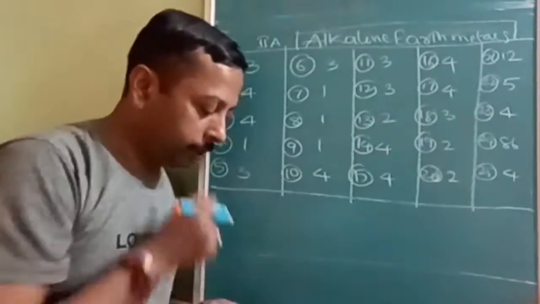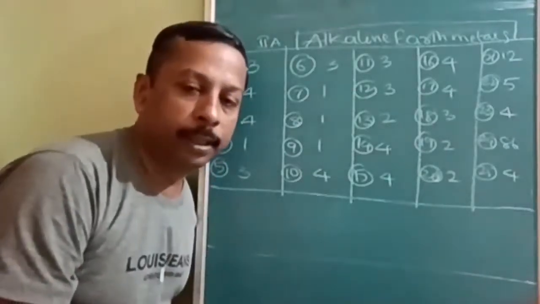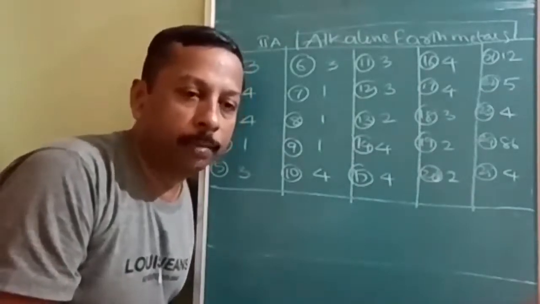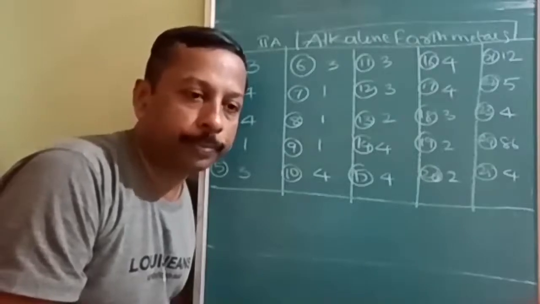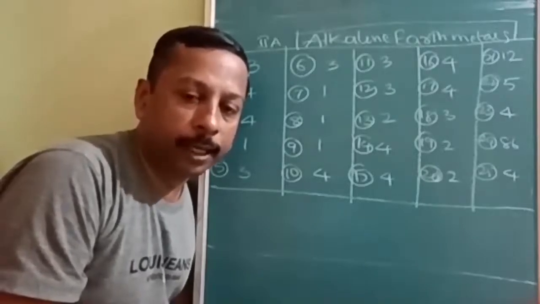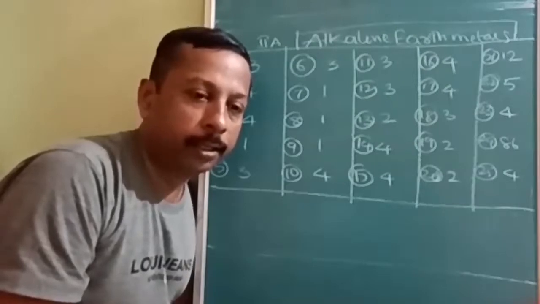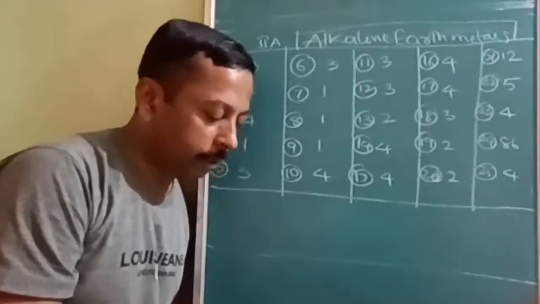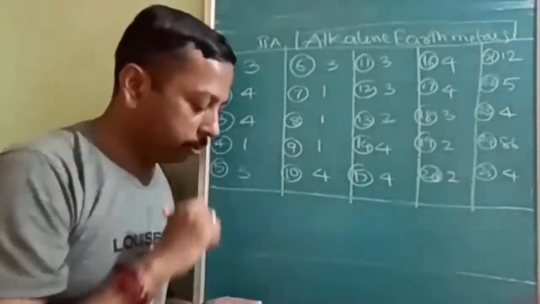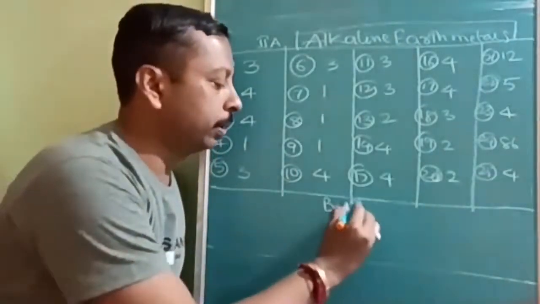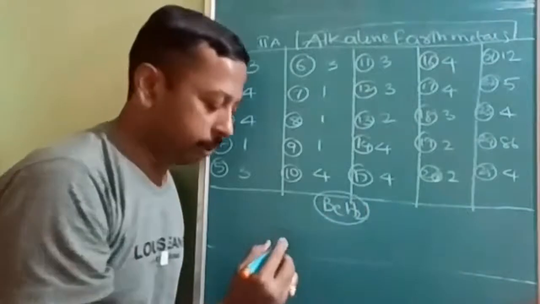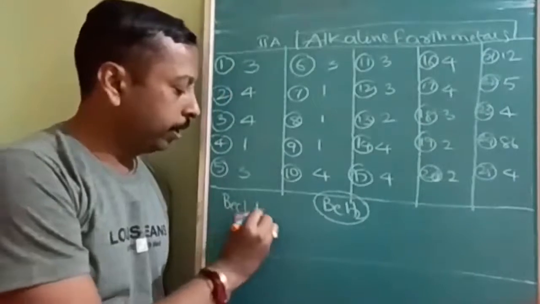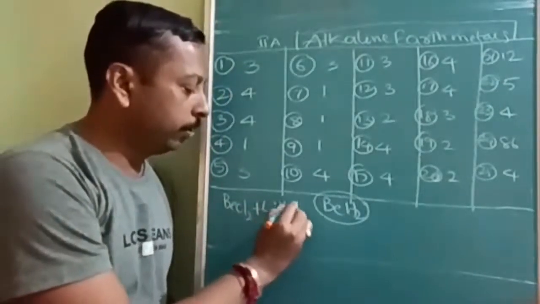First question is, BeH2 is obtained by. In our preparation of the compounds of alkaline earth metals, hydrides: beryllium, due to its anomalous behavior, its hydride cannot be prepared directly. Other hydrides can be prepared directly, but beryllium hydride cannot. So how is it prepared? Actually it is prepared by reducing the beryllium chloride with lithium aluminium hydride.